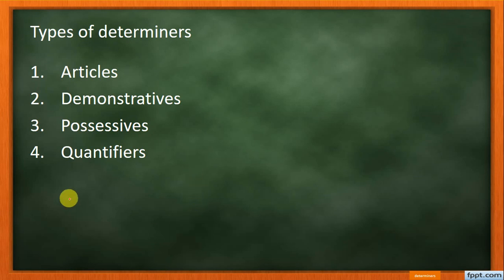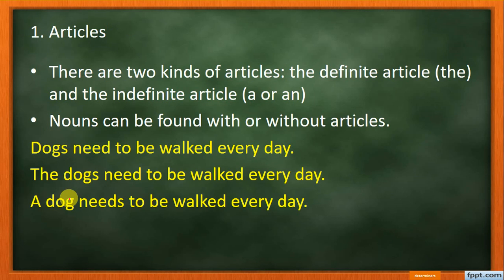Okay, so let's study the first type of determiners, which are articles. Articles are determiners. There are two kinds of articles, the definite article the, and the indefinite article a or an. Where do we pronounce the like thuh, and where like thee?